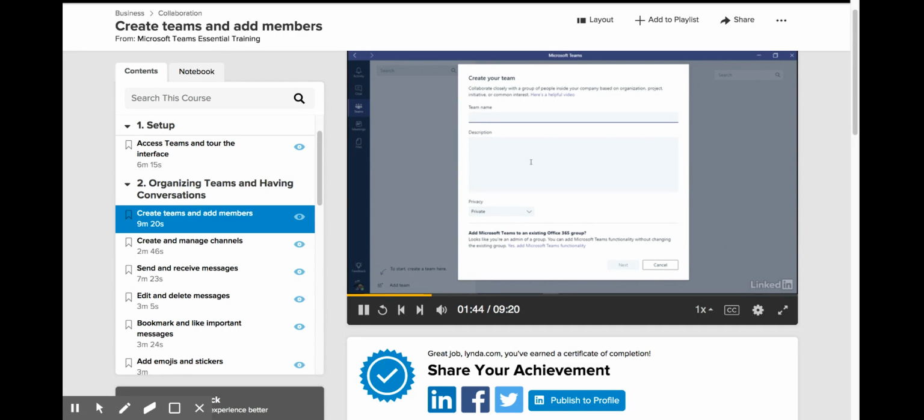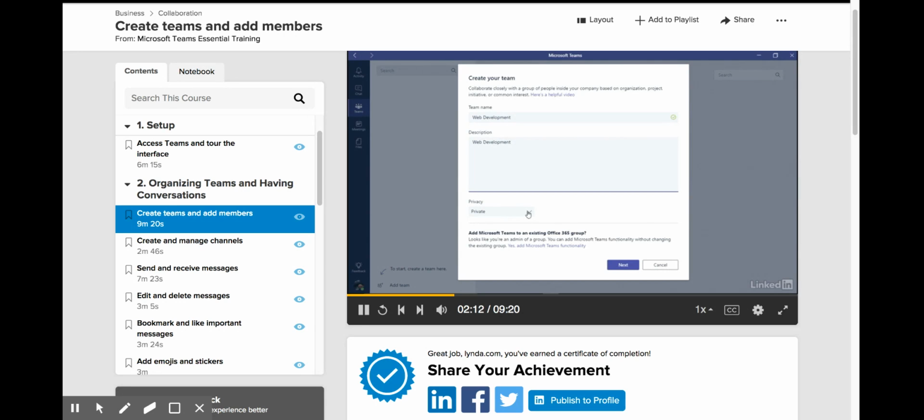Now, you could create a team according to specific projects, but you might want to save that for channels, which we'll talk about in a separate movie. And this will make more sense as we go. But for now, I'm going to make a team for my web development people. So under the team name, I'm just going to call this Web Development. Next, there's the description field, and it's a really good idea to give this a good description. But for now, just for demo purposes, I'm going to put in something short.